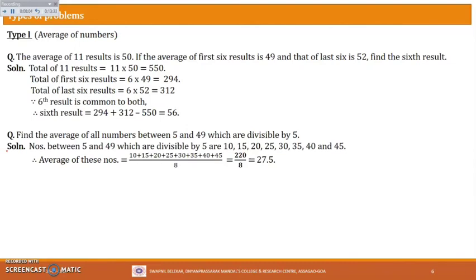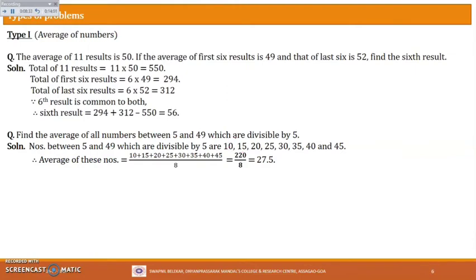Here is the solution. First, what is our aim? The aim is to find the numbers between 5 and 49 which are divisible by 5. So which are those numbers? You see, after 5, which is the next number? 6. But 6 is not divisible by 5, right? So 6 won't be coming. Then 7, 8, 9, these numbers are not divisible by 5. So who is the first number divisible by 5 after 5? That is 10. So 10 will be coming.